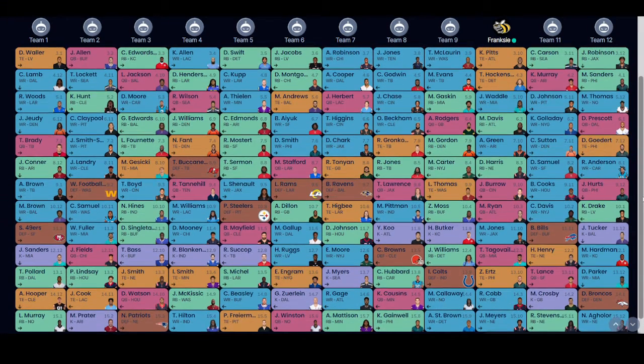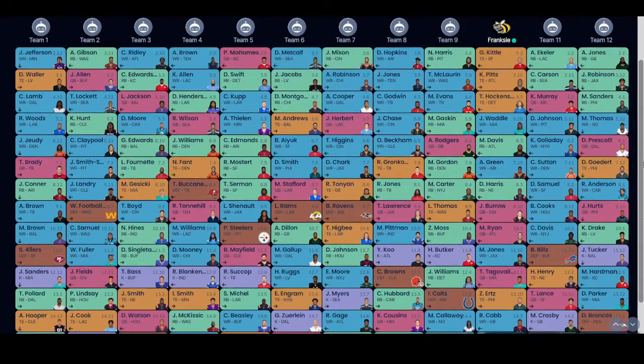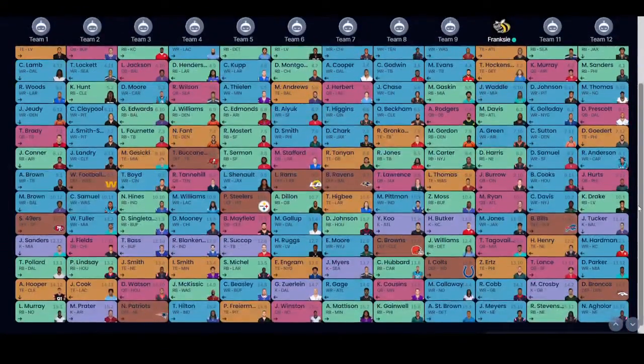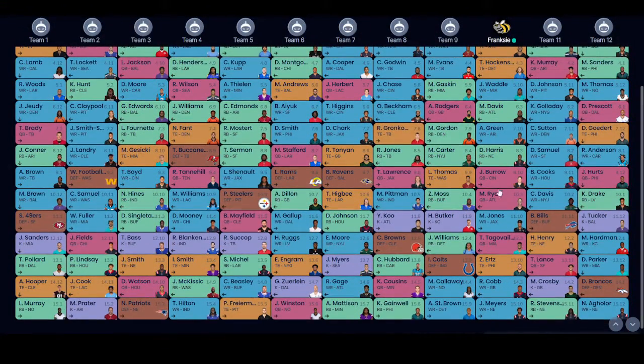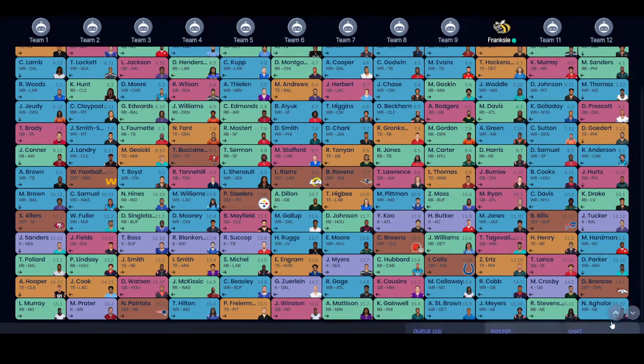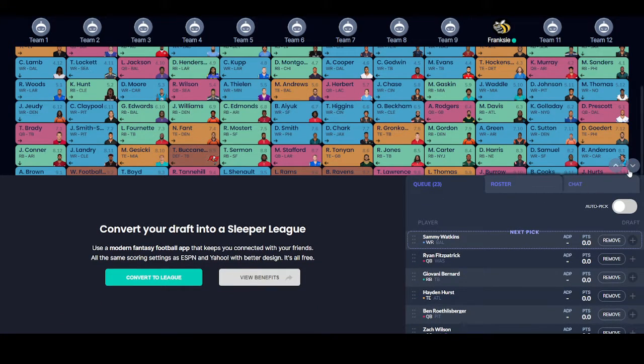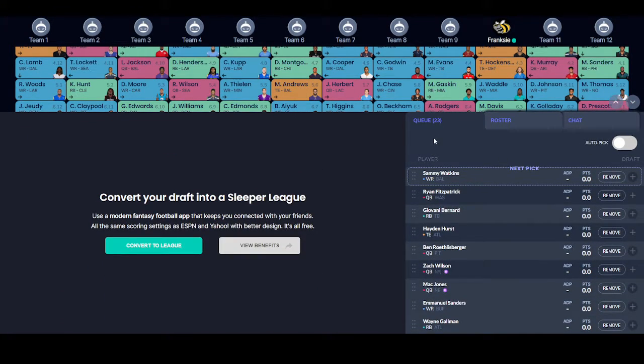So I would have just had Joe Burrow and Matt Ryan. And then possibly instead of looking for Cobb or Jacoby Myers, I might have picked up a different running back. I don't know who was available at the time. Who's still there in my queue? Giovani Bernard. He would have been the next running back up, so I would have had him, which would have been alright as a bench running back, just to see how he does.